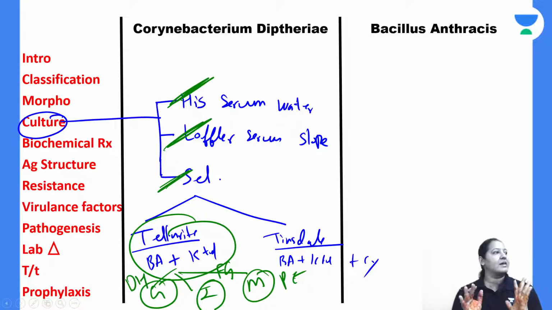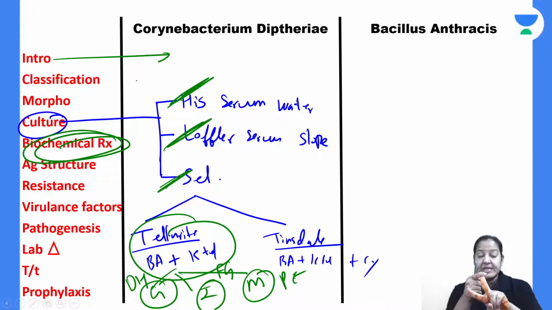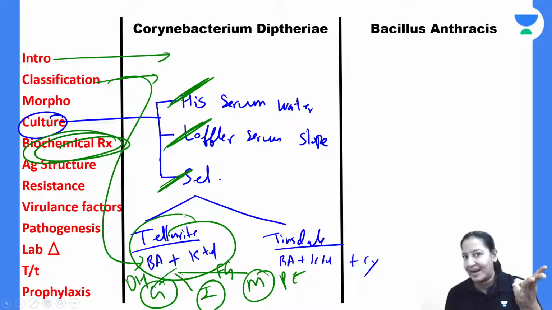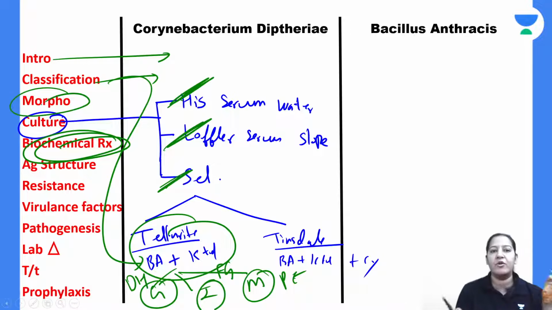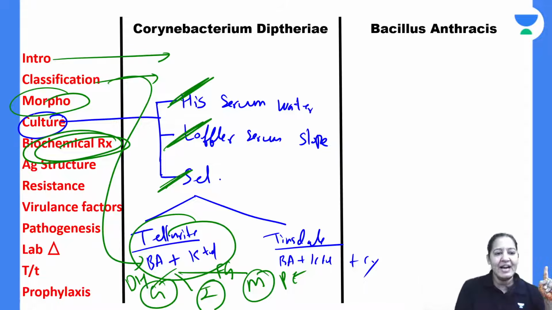Okay, so we are done with the culture. Now I am coming to the biochemical reactions. Culture is clear to you? Till now, we have done the introduction, the names of the four scientists who discovered the bacteria, the disease, the toxin, and the antitoxin. After that, the classification: Gravis, Intermedius, Mitis. Morphology: these are gram-positive bacilli in an angulated fashion, V or L, Chinese letter arrangement, with metachromatic granules at the poles. They are non-capsulated, non-spore forming, and non-motile. After that, culture is in front of you.